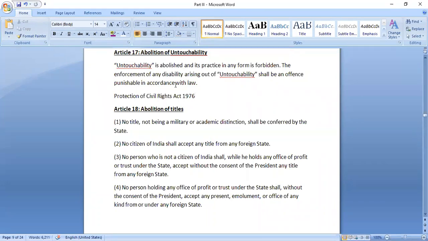So after this particular article was inserted, there were multiple other laws that also came in order to ensure that the practice of untouchability is abolished, and those people who were discriminated also get enough opportunities for their rehabilitation and to cope up with society as a whole. So it is Article 17 that talks about abolition of untouchability.